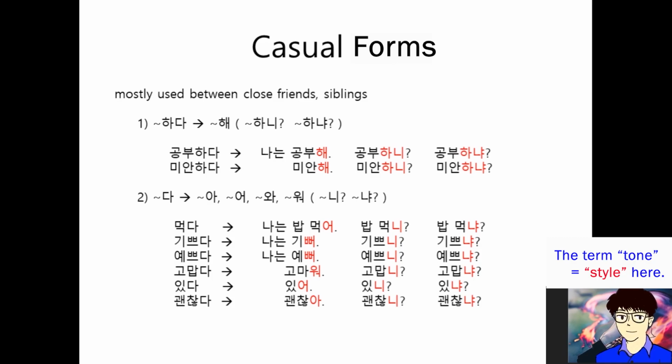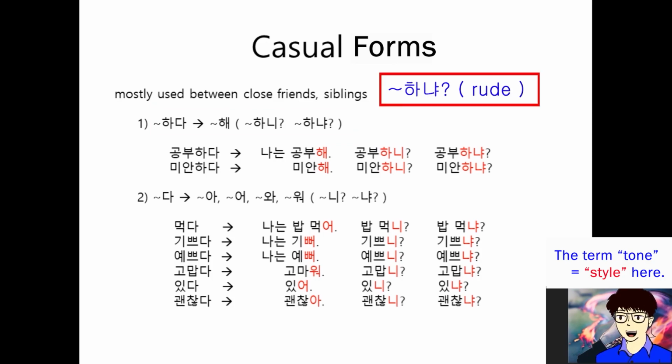First, the verb is 블라블라하다, like 공부하다 or 미안하다. In that case, the 블라블라하다 is changed into 블라블라해, okay? And when you try to make a question, in that case, 블라블라하니 or 블라블라하냐, like that. However, 블라블라하냐 is sometimes considered really rude. So just ignore it and use just 블라블라하니, okay?